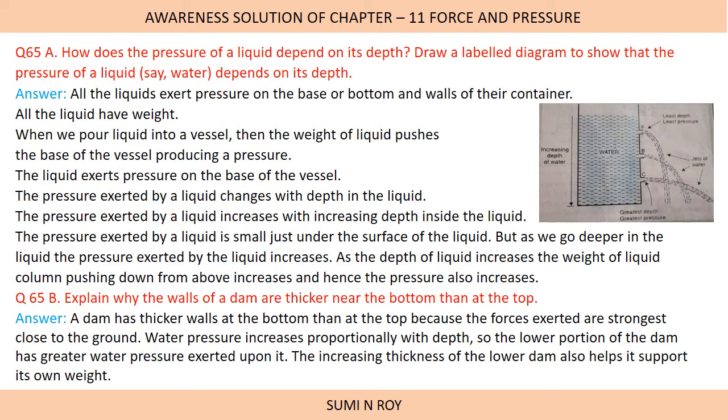Okay, next question. Explain why the walls of a dam are thicker near the bottom than at the top. Same reason: at the bottom the pressure is more, which means the force exerted by the water will be more. A dam has thicker walls at the bottom than at the top because the force exerted is strongest close to the ground. Water pressure increases proportionally with depth. Of course, as we go deeper, the water level above also increases.